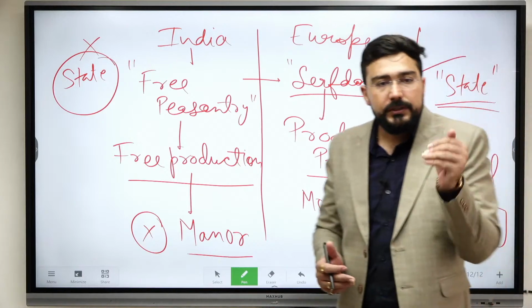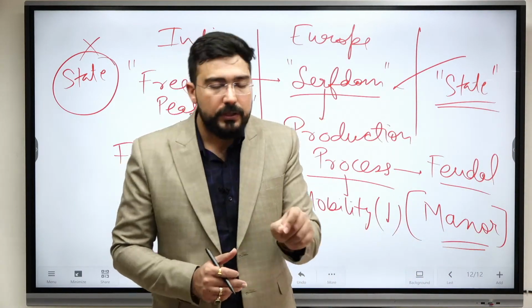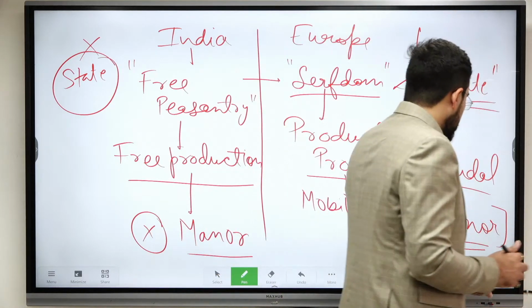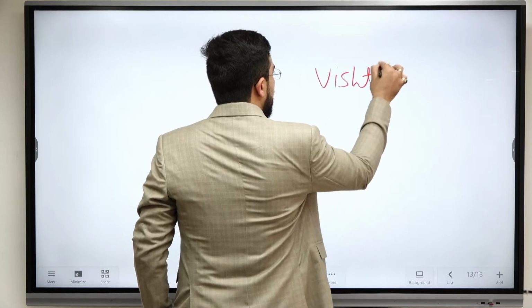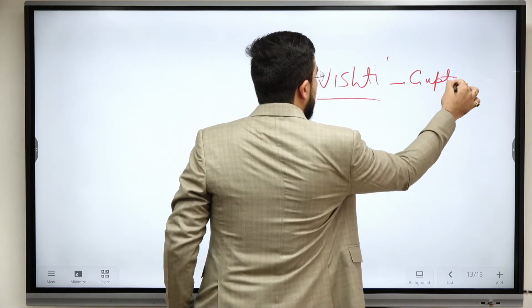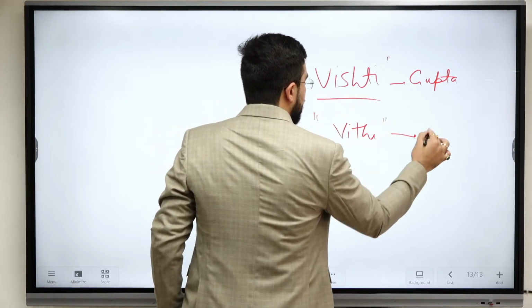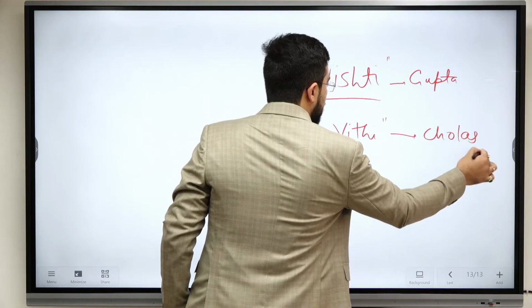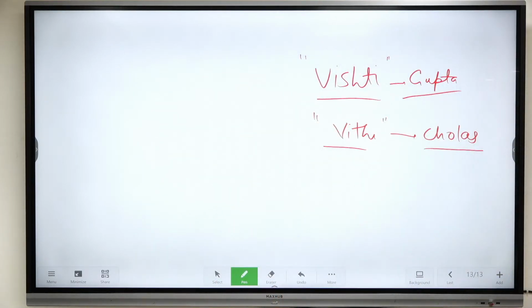Like we had Vishti system. We had Vishti system. Mention that. We had Vishti system under Guptas. We had Vishti system under Cholas. But we do not know the extent of such system. At what level was this? All right?